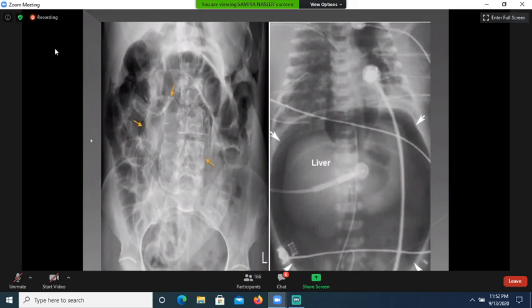These are limitations of X-ray abdomen and ultrasound. I will repeat again. Fluid-filled bowel loops are visualized on ultrasound and CT scan. They are not visualized on X-ray abdomen. Air-filled bowel loops are visualized on X-ray abdomen and CT scan, but they are not visualized on ultrasound.